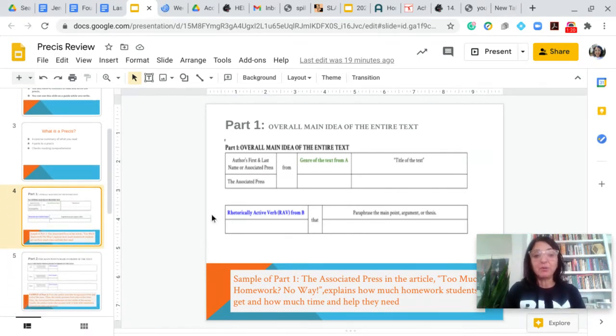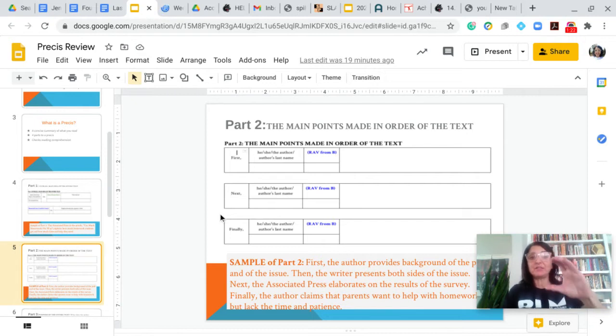The second part of the Precis breaks up the text, the article that you read, into parts. So you will tell me what the first section is about, what is the middle section about, and what is the last section generally about. So in these sections, you are not using details from the text. You are not using any quotes. You are just telling me what that whole section is about. Remember, the point of a Precis is to summarize concisely, shortly, and to also show your teacher your reading comprehension, your understanding of the article.